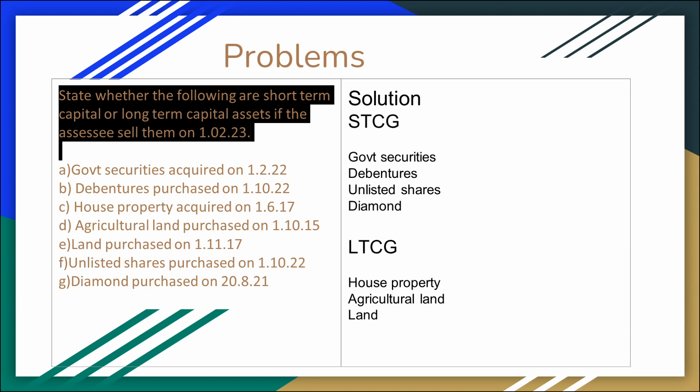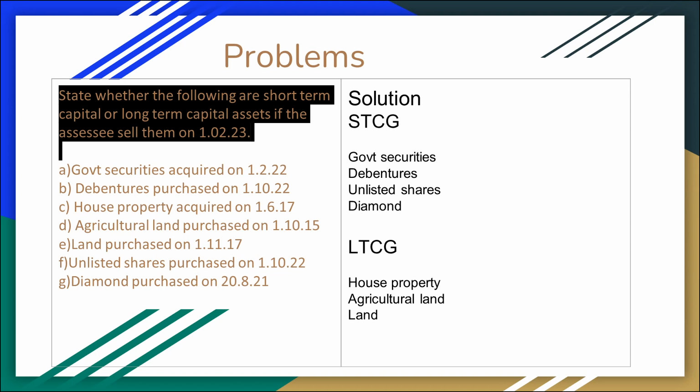Next, debentures purchased on 1/10/22 and sold on the same date, 1/2/23. The holding period of the debentures is less than 1 year, so it is short-term capital gain. House property acquired on 1/6/17 and sold on 1/2/23. The holding period is more than 24 months, so it is long-term capital gain. Agriculture land purchased on 1/10/15, holding more than 24 months, is long-term capital gain.